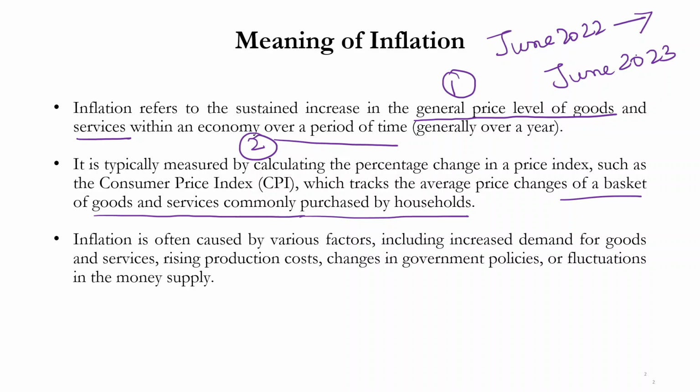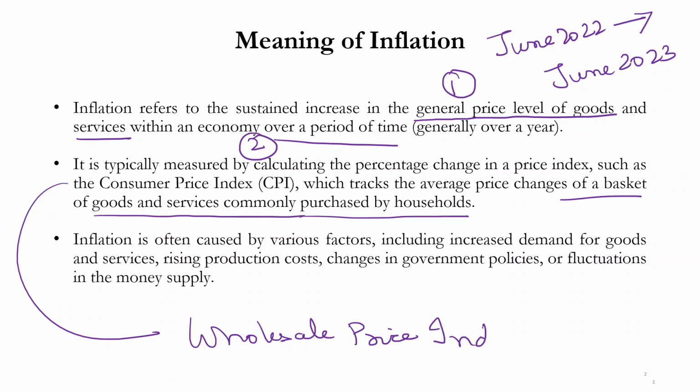Okay, now inflation could also be measured on a quarterly basis or on a monthly basis. So, what is the change in price level in June 2023 compared to May 2023? That would be a monthly inflation rate. Now, when we say price level, in the case of statistical calculations, we basically track the percentage change in a price index, which is the consumer price index in most countries. However, in India, we also have another price index, which is called the wholesale price index, which is WPI.